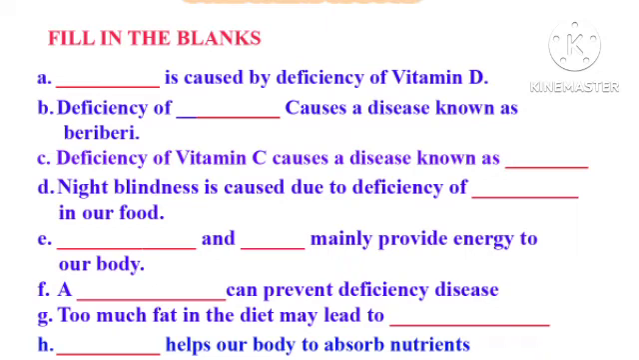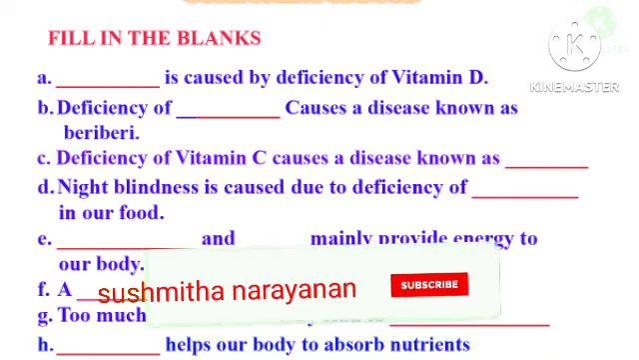Question number C. Deficiency of vitamin C causes a disease known as dash. Do you know the answer for it? Scurvy. Question number D. Night blindness is caused due to deficiency of vitamin A in our food. The answer is vitamin A.